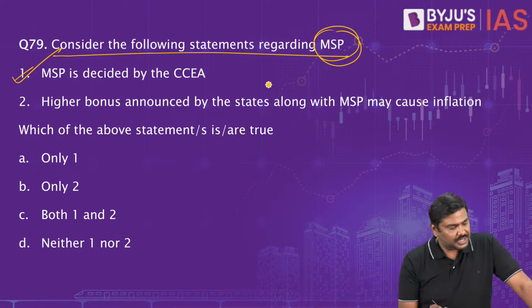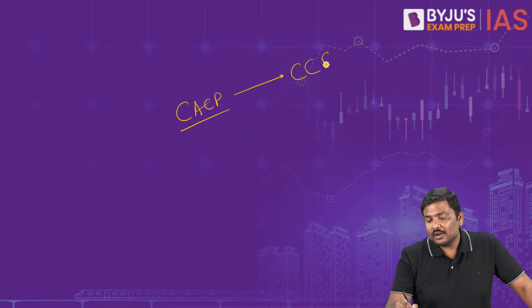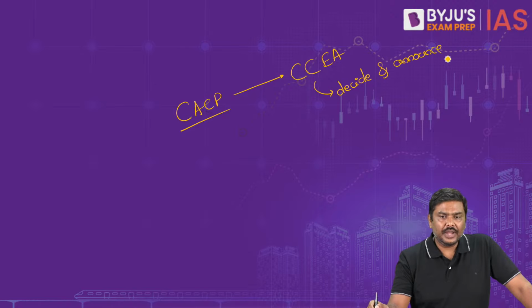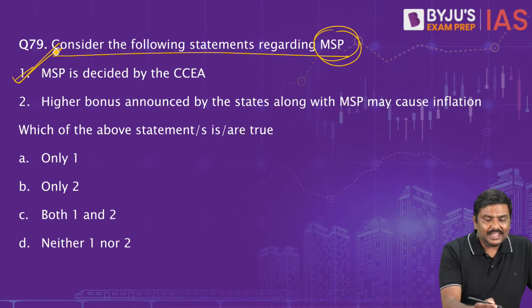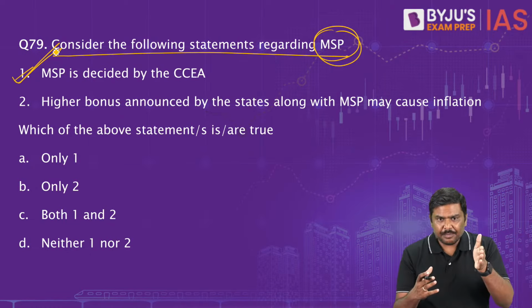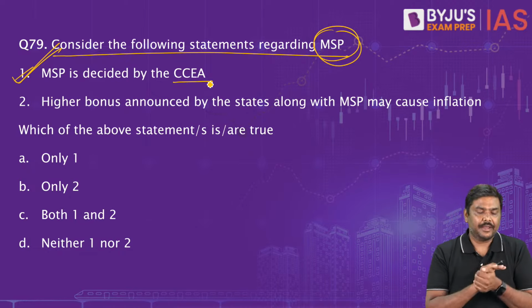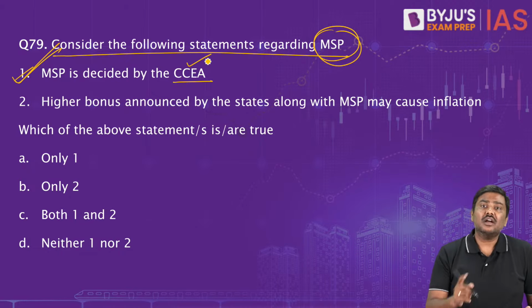Right, I'll tell you the process here. Recommendation is given by CACP. It is the Cabinet Committee on Economic Affairs which will decide and announce MSP in India. So the first statement is correct. Recommendation is given by CACP, and the decision is done by CCEA, the Cabinet Committee on Economic Affairs.